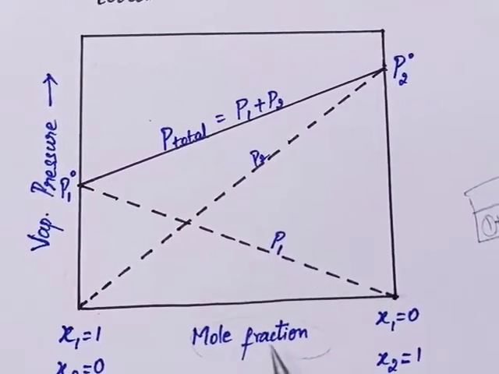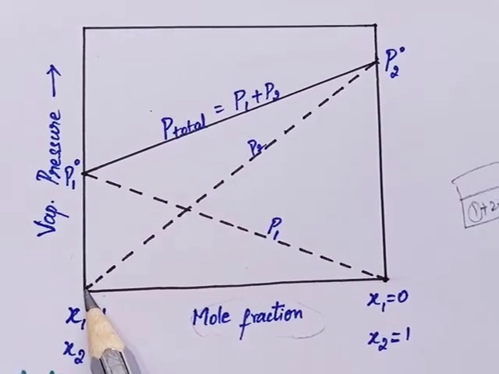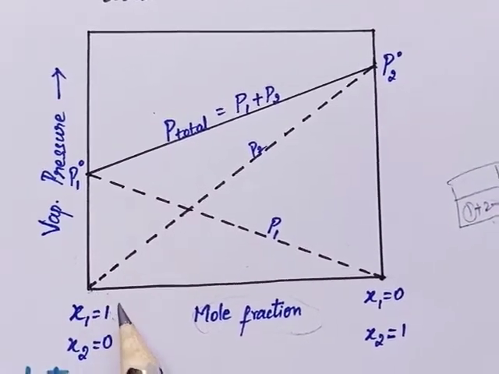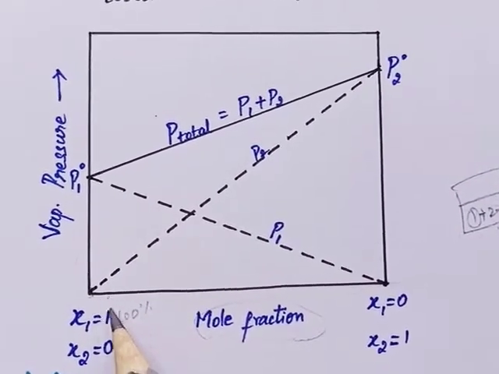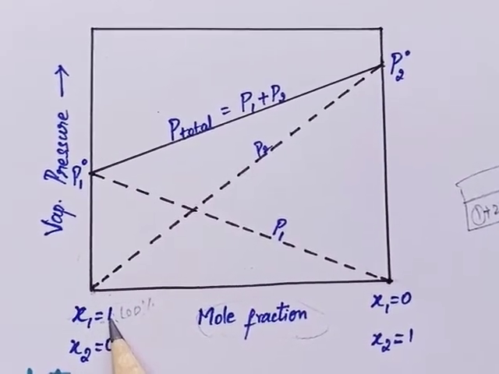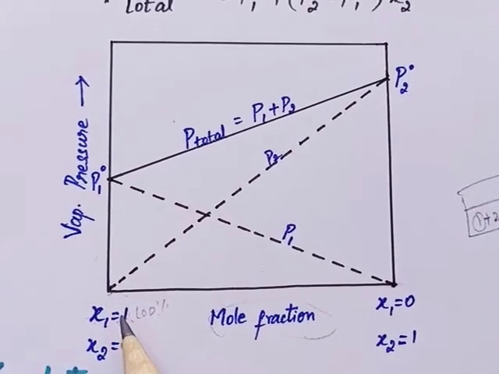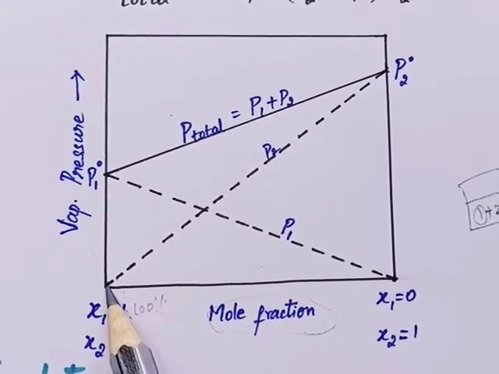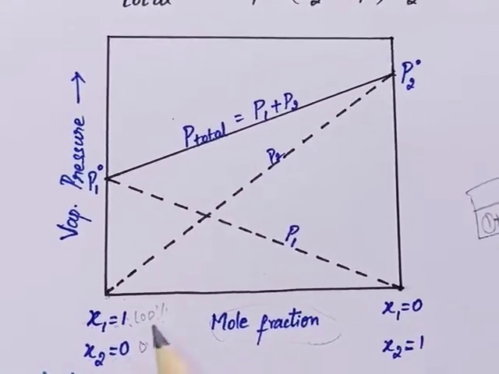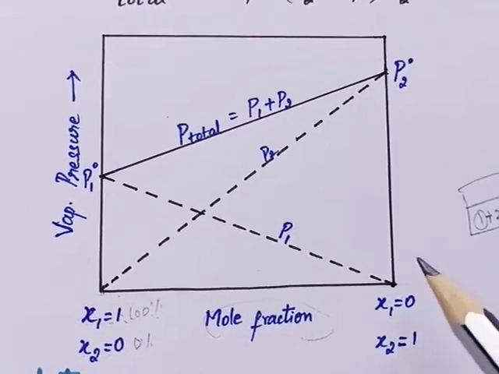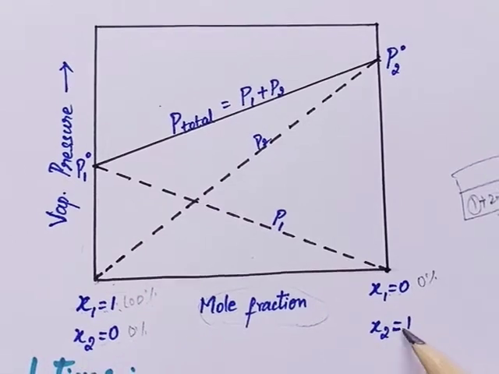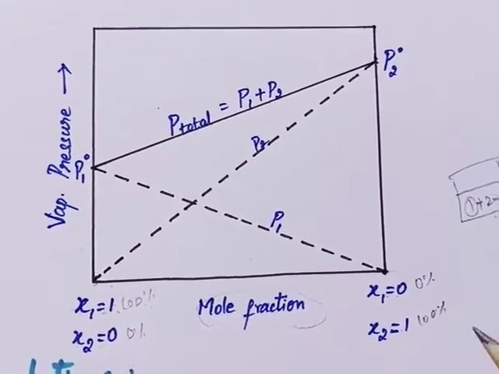Now, at this particular point, the mole fraction of component 1 will be 100%. Just imagine like this, the mole fraction, which we write as x1, is equal to 1. So the mole fraction of component 1 is 100% and component 2 is 0%, nothing is there. And at this particular point, the mole fraction of component 1 is 0% and component 2 is 100%.